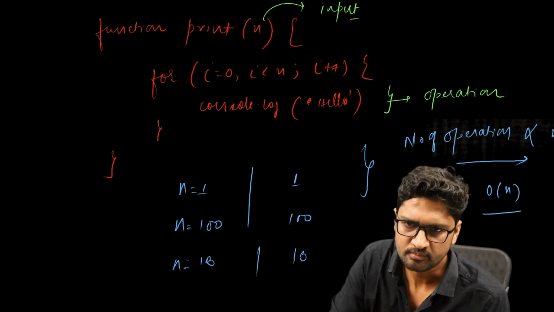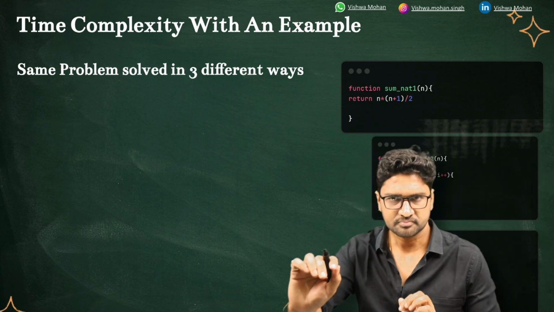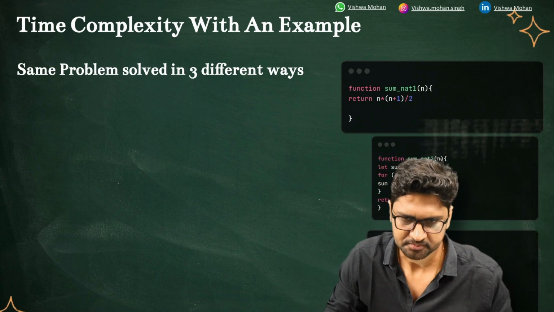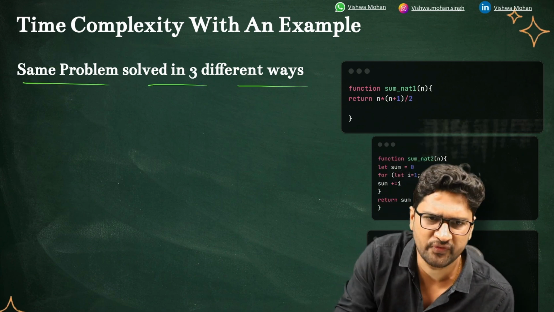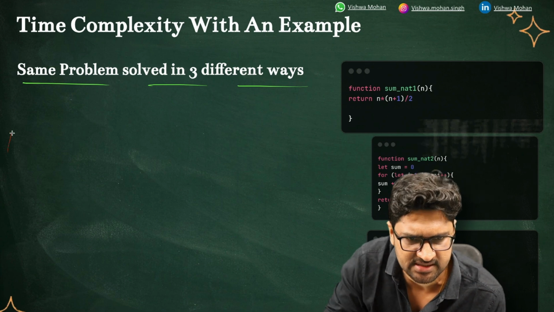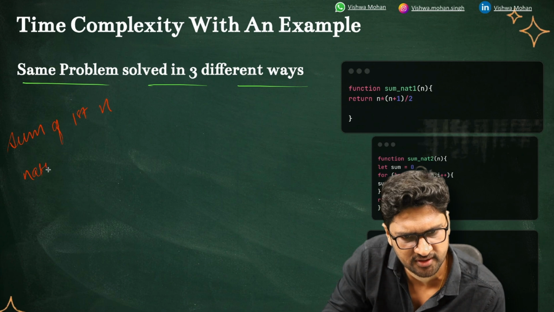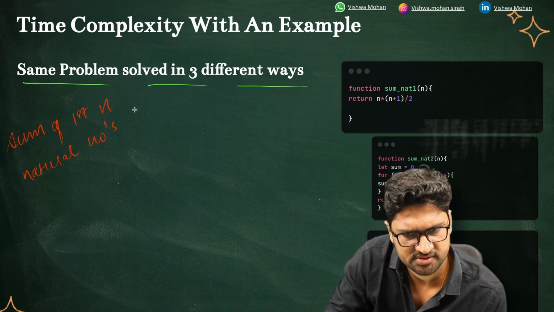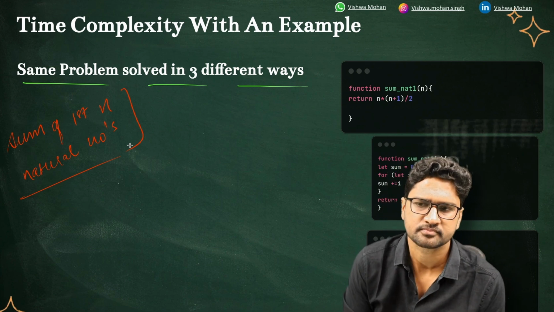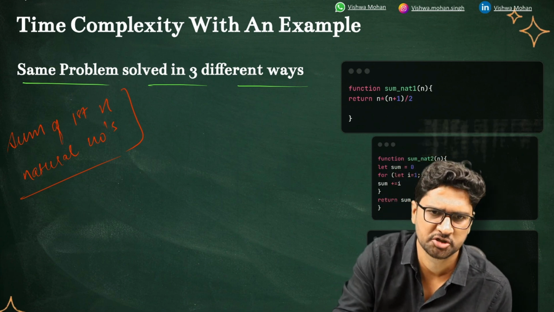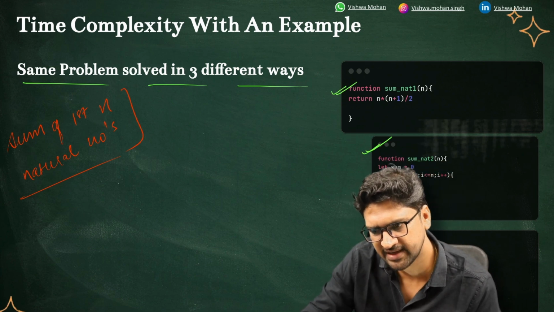Fair enough? Cool. Let's try to understand with more examples why time complexity is important. If you see here, I have one simple problem. The problem here is to find the sum of the first n natural numbers. This is my problem statement, right? To solve this problem, I have three different solutions here, as you can see. This is the first, this is the second, and this is the third.